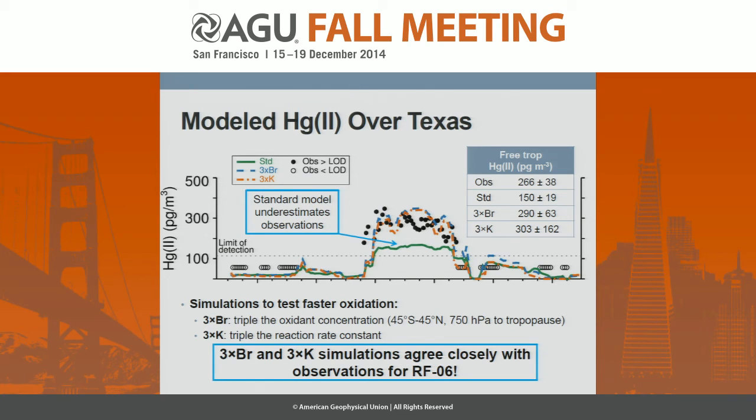So you can see here in the table on the right how our observations of oxidized mercury compare to the standard model and then to the 2 simulations for faster oxidation, and that we do a much better job with the 3 times bromine or the 3 times rate constant.